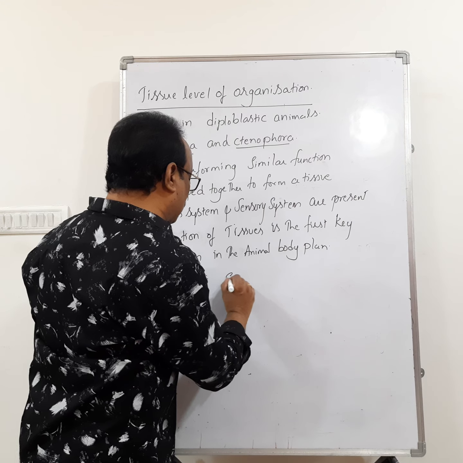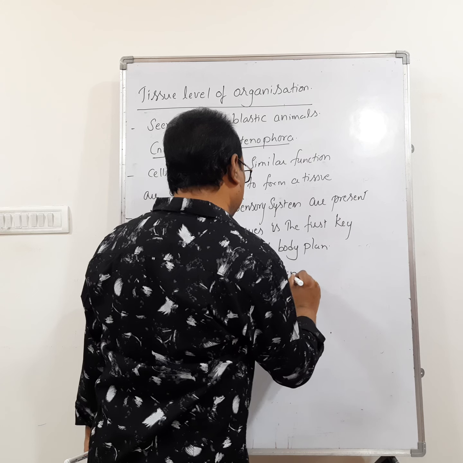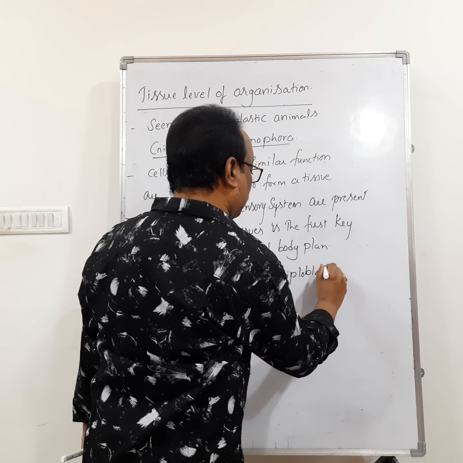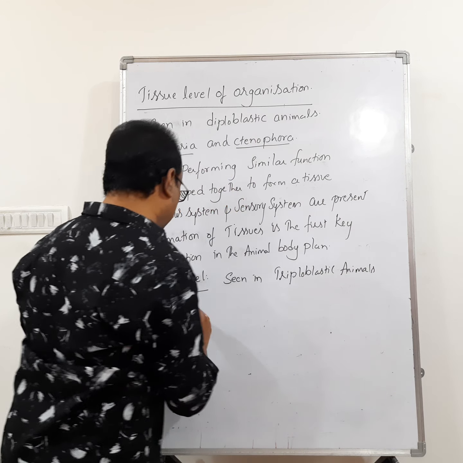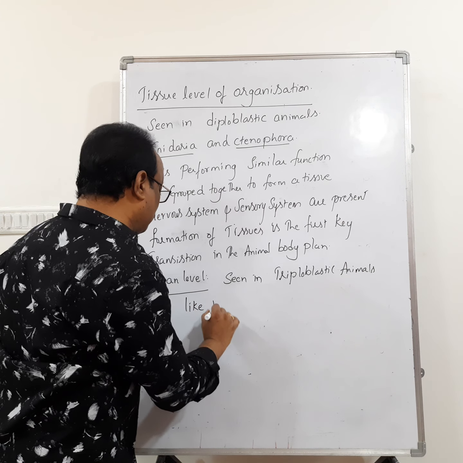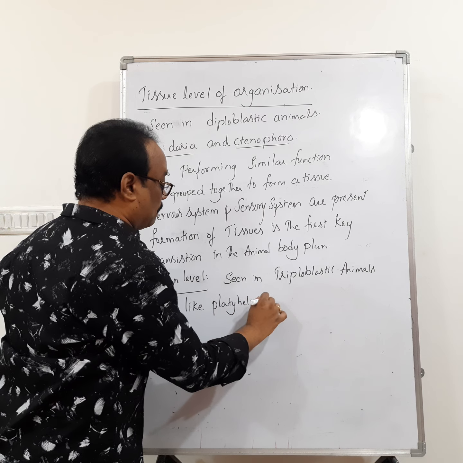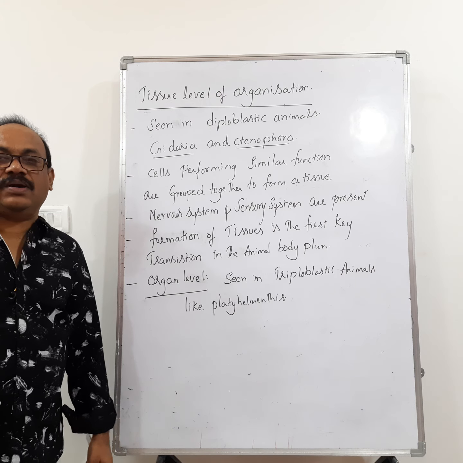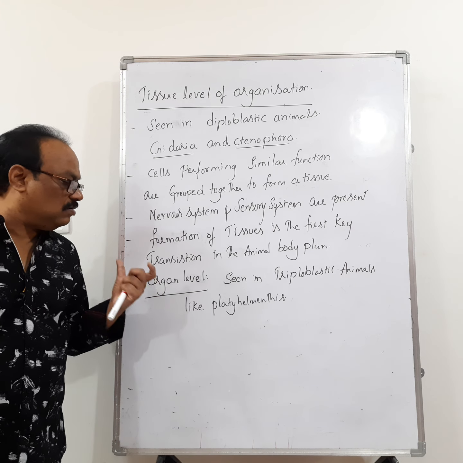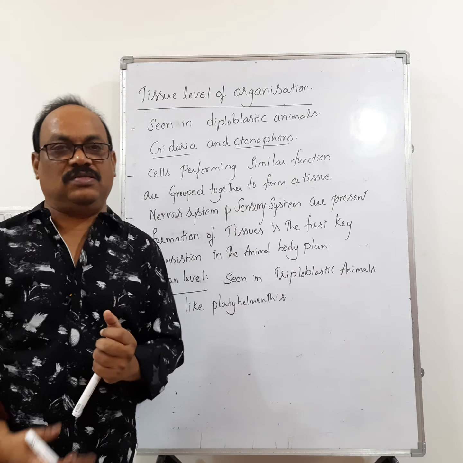Organ level of organization is seen in triploblastic animals like Platyhelminthes onwards.